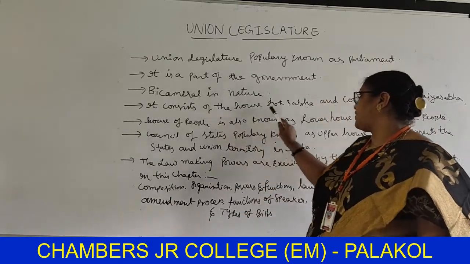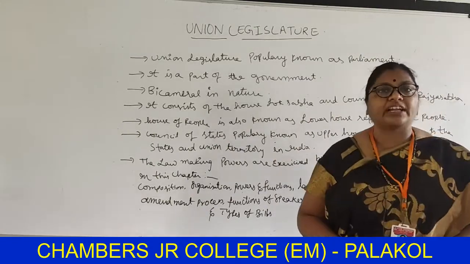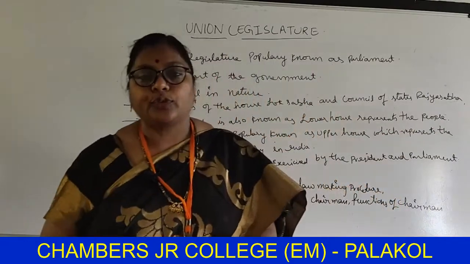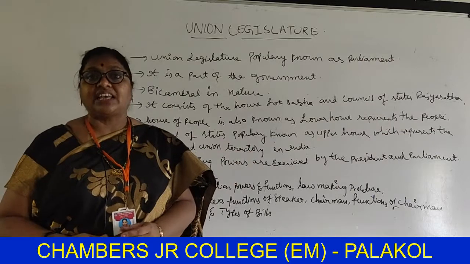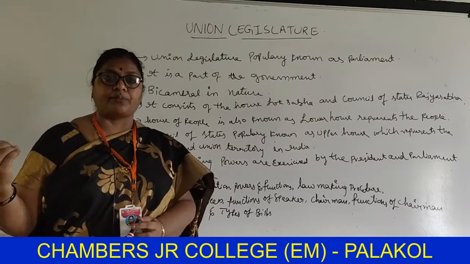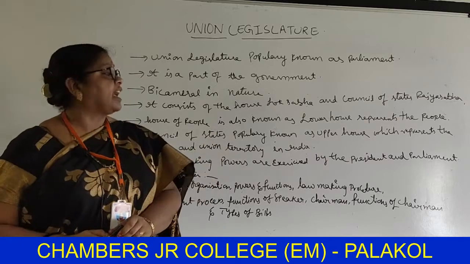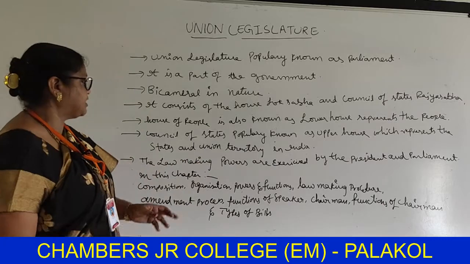In Lok Sabha, the people are elected directly, so it is known as Lok Sabha. The second one is Rajya Sabha. Rajya Sabha elections are conducted indirectly, so it is known as the Council of States.